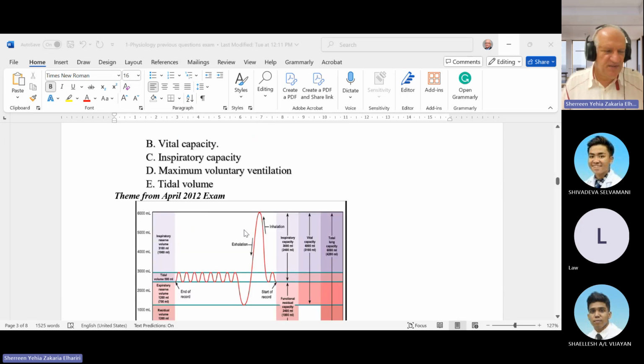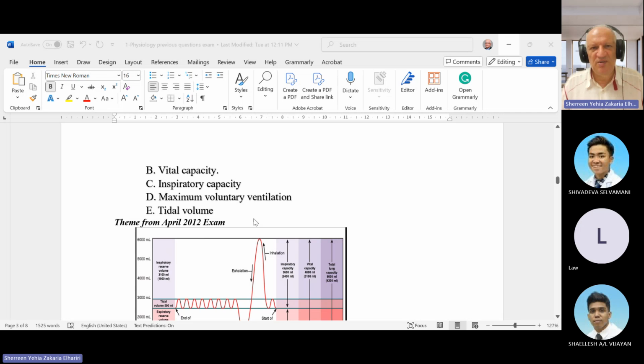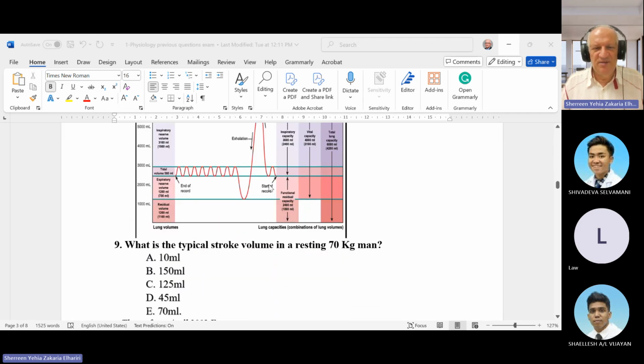Of course, if you see the curve here, this curve shows tidal volume, inspiratory reserve volume, then expiratory reserve volume. So if the patient takes maximum inspiration and maximum expiration, all of this is what we call vital capacity. The other values like total lung capacity include residual volume, which is measured by helium dilution.